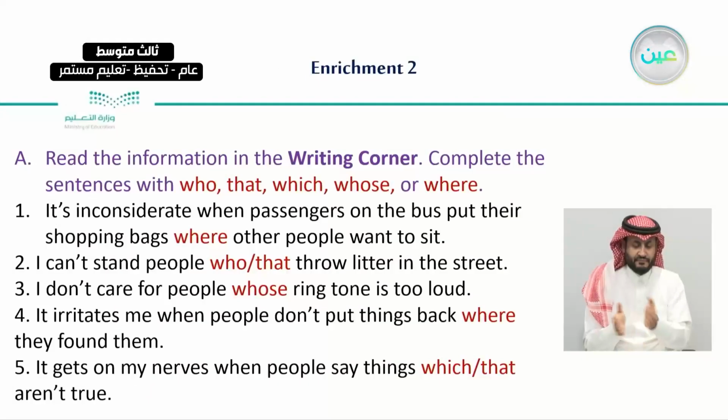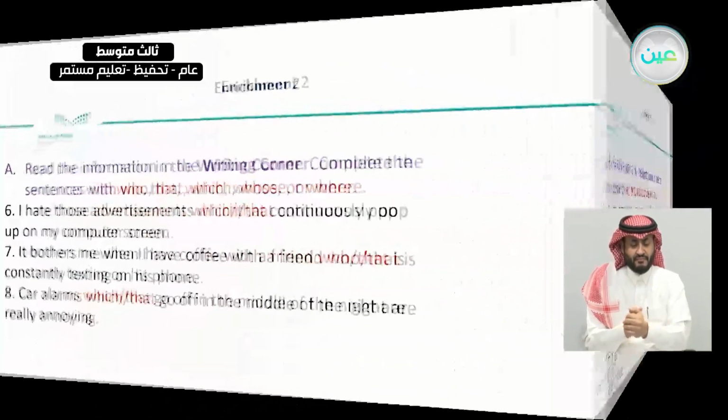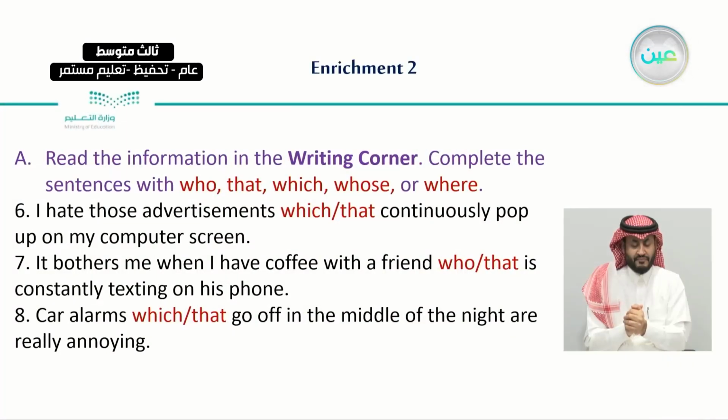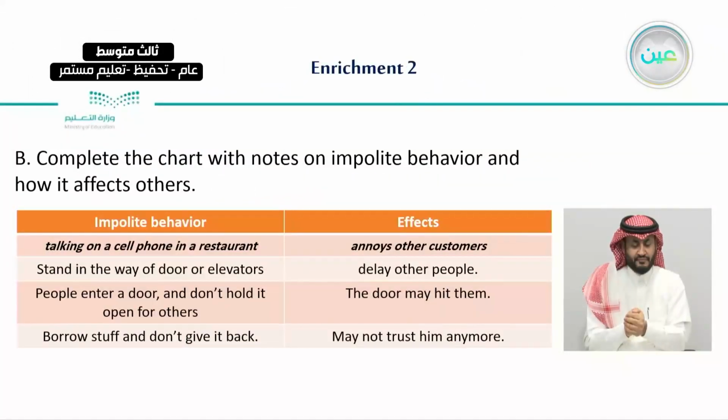So after this, we did answer a couple of questions, read the information in the writing corner, and complete the sentences using either who, that, which, whose, or where. And as you can see here, these were the answers of exercise A. And also, this is the completion of these answers.